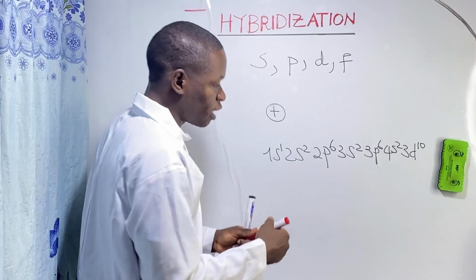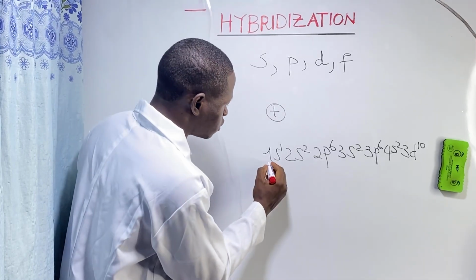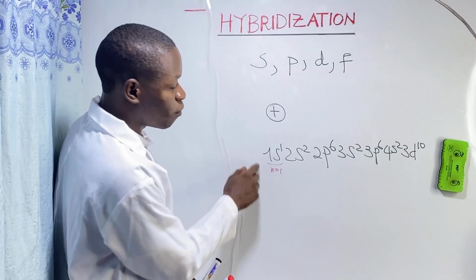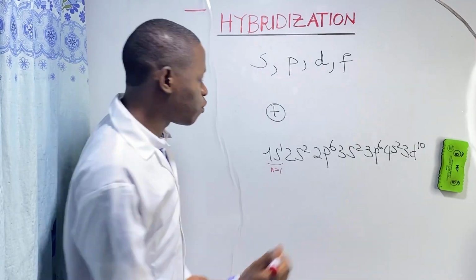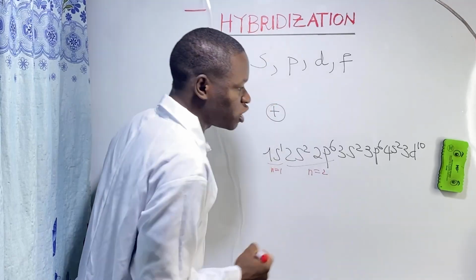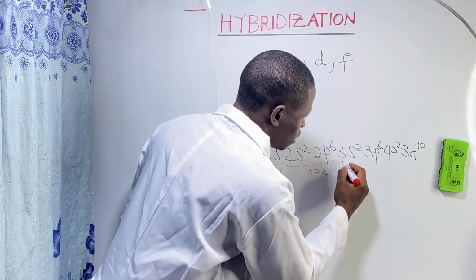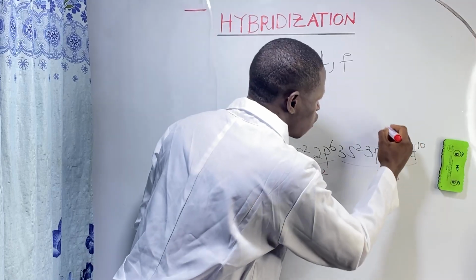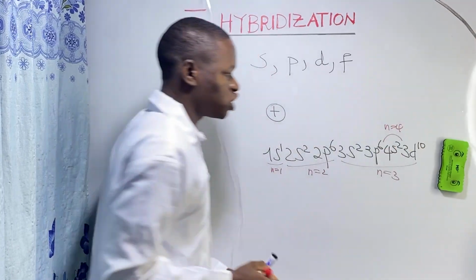This is the first shell. The quantum number n gives the shell number: 2 represents the second shell, 3 the third shell, while 4 represents the fourth shell.